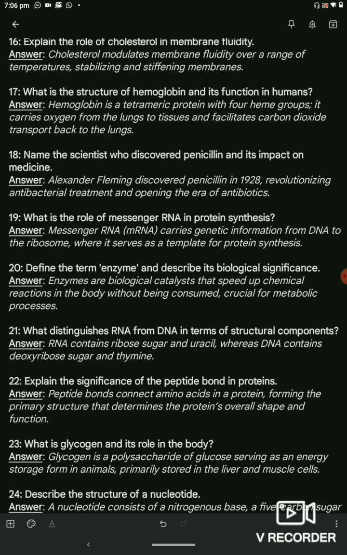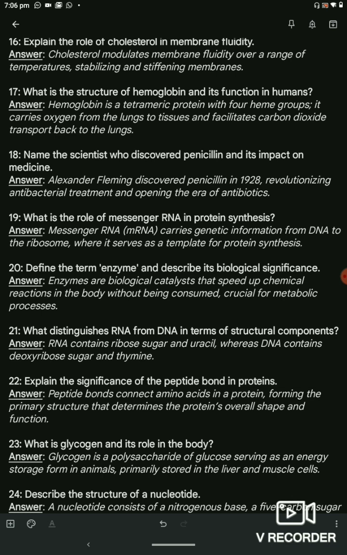Question 19. What is the role of messenger RNA in protein synthesis? Answer. Messenger RNA, mRNA, carries genetic information from DNA to the ribosome where it serves as a template for protein synthesis.